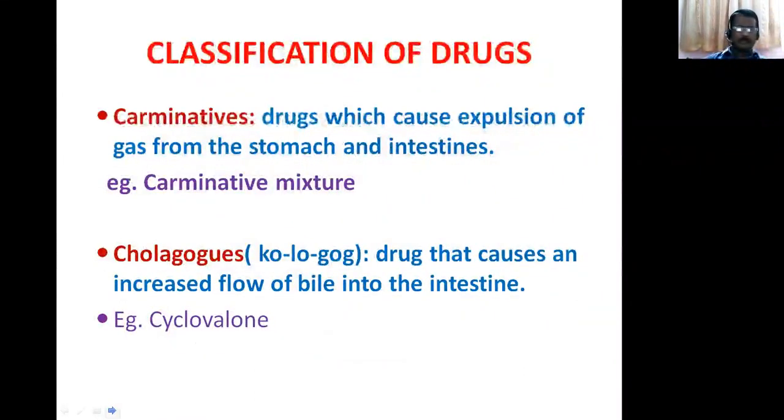Carminatives, expulsion of gas in the stomach, flatulence. Drugs to remove the flatulence are carminatives. The drugs which cause expulsion of gas from the stomach and intestines are called carminative mixtures. Example, carminative mixtures. And cholagogues. So cholagogues are the drugs that cause an increased flow of bile into the intestine. An example is cyclovalone, a best cholagogue.